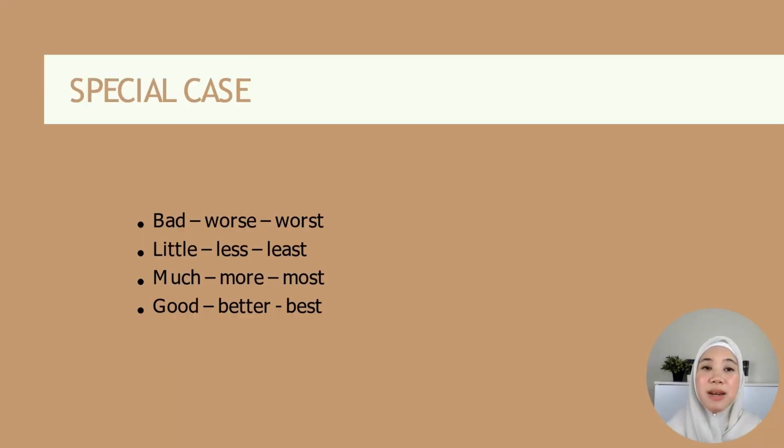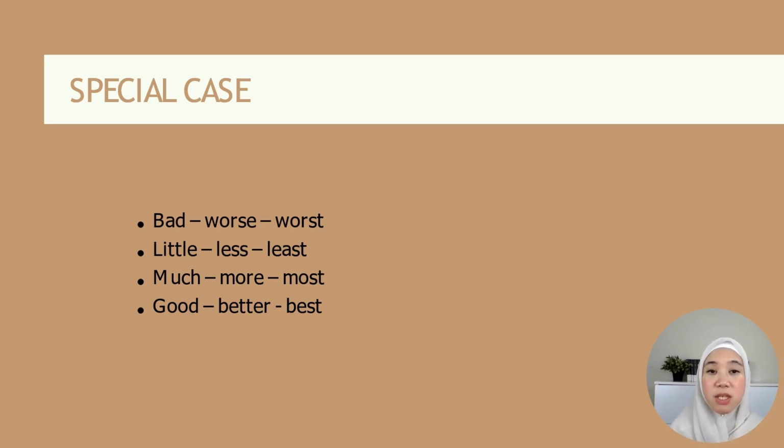So here are the adjectives that are special. Okay? For bad, little, much, and also good, we do not add er and est. The word changes in superlative form. Bad will become worse and worst. Teruk, lebih teruk, paling teruk. So if you're going to say lebih teruk, it is the one with the E. But if you're going to say paling teruk, it is the one with T.